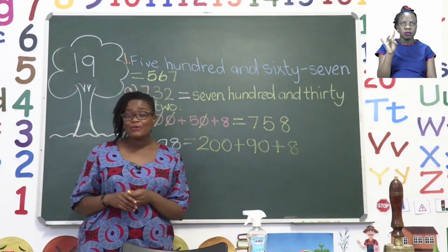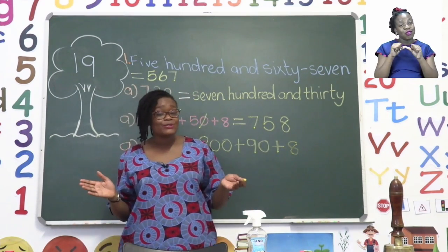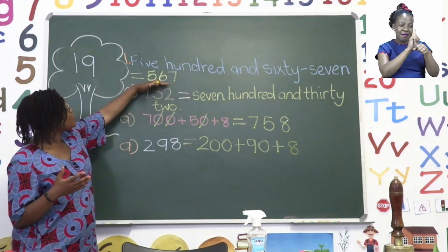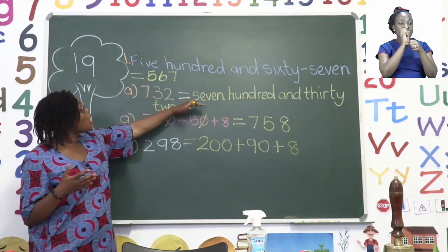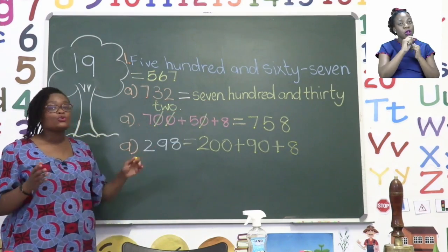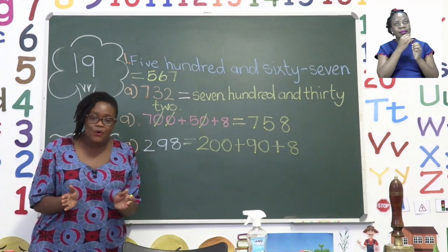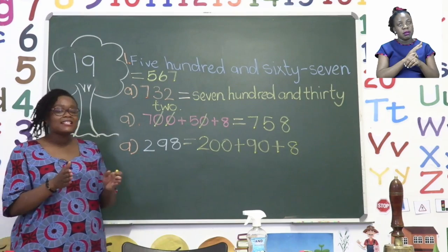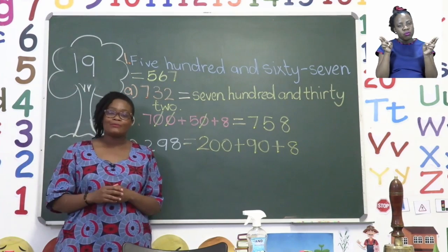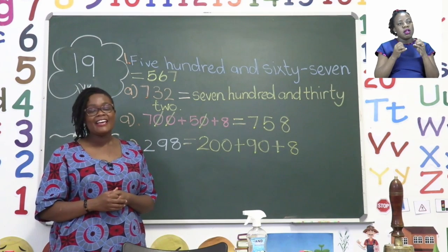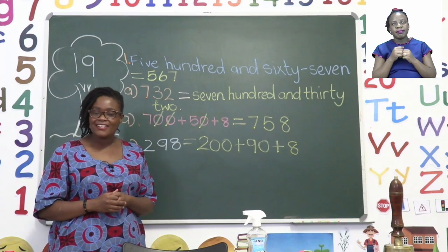So go ahead, boys and girls. It's your turn to do all of them. Remember, for the first one, you're writing them in numerals. The second part, you're writing them in words. The third part, you are doing it in standard form, which makes it smaller. And then the last part is expanded form. Have fun with all our number development today, and I'll see you soon after the advert break.